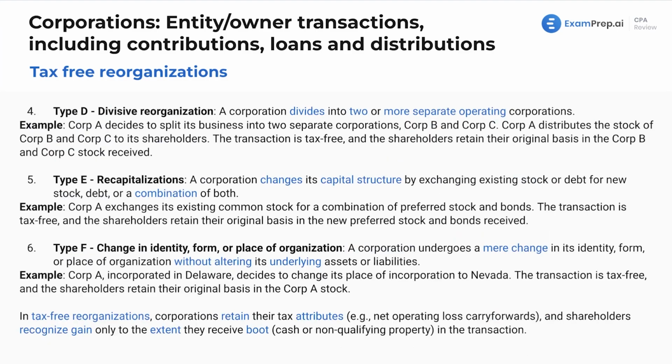Next, we've got type D. Very clever with the names, but it keeps it easy to remember. A, B, C, D, E, F, G, H. No, just going up to F here.